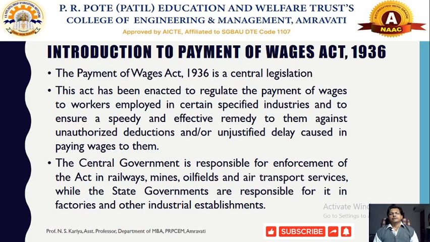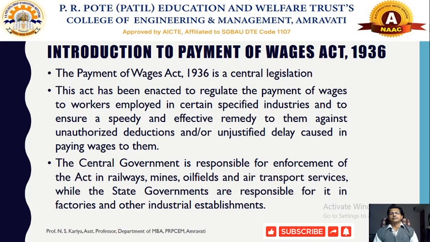This is one of the very important acts under labor law, and the Payment of Wages Act 1936 is called a Central Labor Legislation, which was primarily designed to regulate the payment of wages of the laborers who are working under different forms of industries and other industrial establishments.